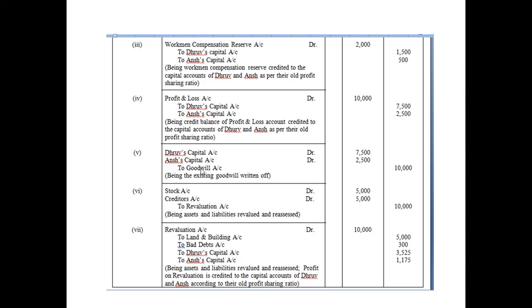Here, what is happening is that in the total amount of creditors, this 5,000 was included, and this 5,000 is the amount of commission that the partners Dhruv and Ansh had received from Amar, in the form of commission.